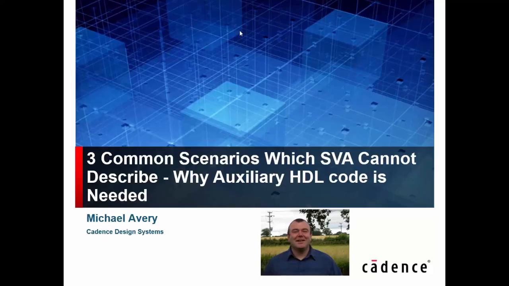Hello, we're going to discuss now some common scenarios which, very surprisingly, SVA cannot deal with, i.e. you cannot express a description of the problem with the semantics of SVA. So this leads into using something called auxiliary code, or some people call this HDL helper code, which, as well as making it easier for the tool to process, i.e. it's more efficient for the tool and will give you an answer in a shorter time, it also allows us to do something that we could not express using the SVA syntax.